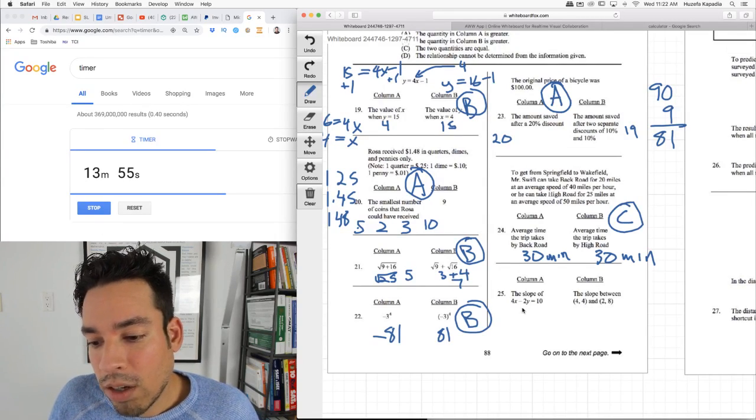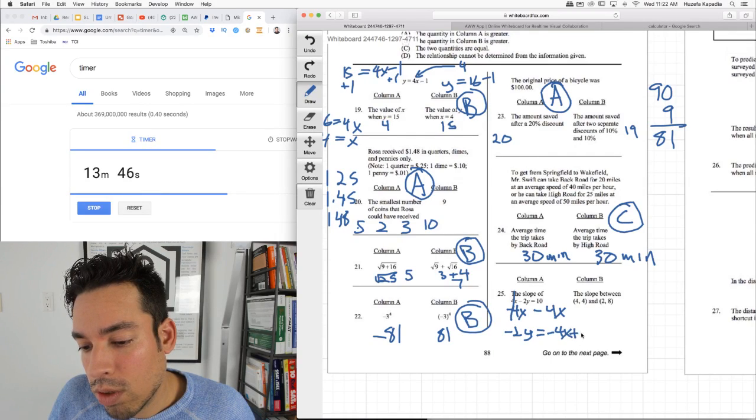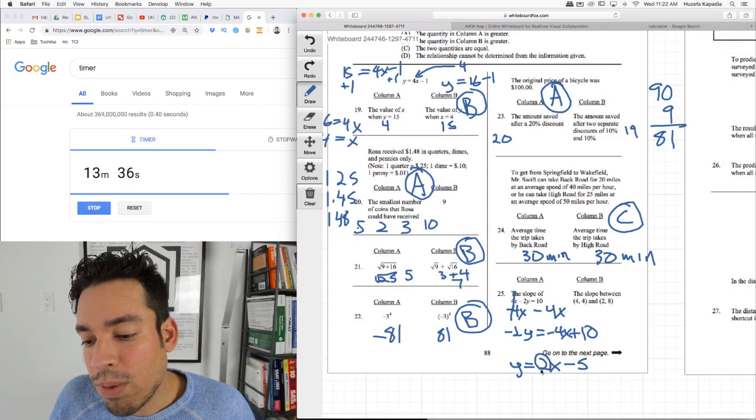Okay, the slope. How do we calculate slope? We isolate y, put it in slope-intercept form. So I'm going to subtract 4x from both sides. I get -2y equals -4x plus 10, divided by -2. Y equals -4 divided by -2 is 2x minus 5. Okay, so my slope is this value right here multiplying the x, so my slope is 2.